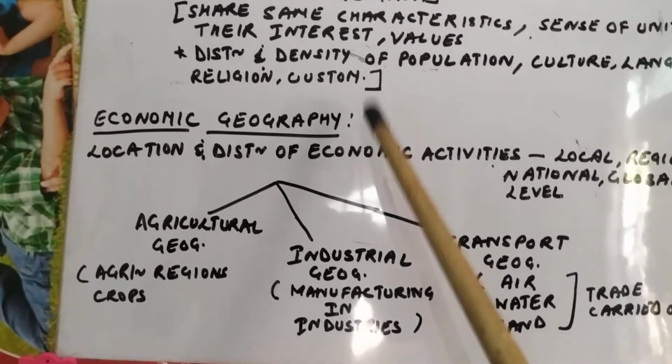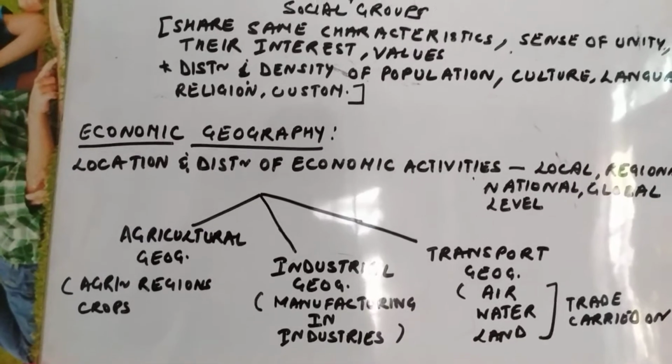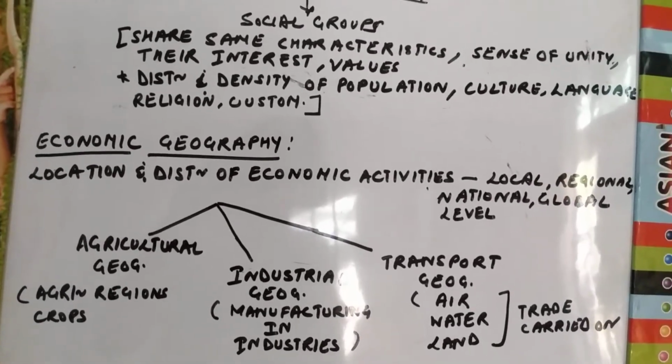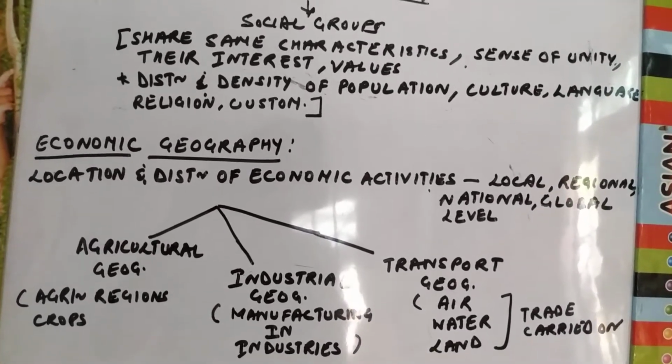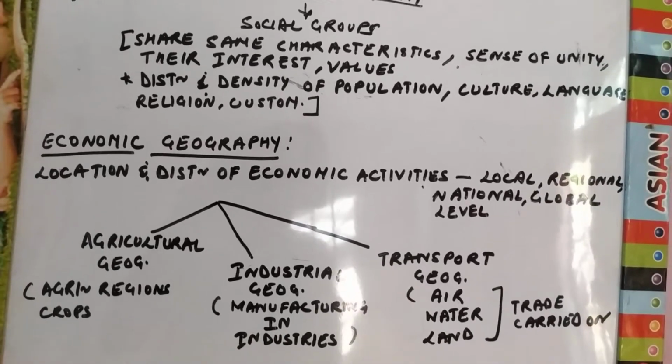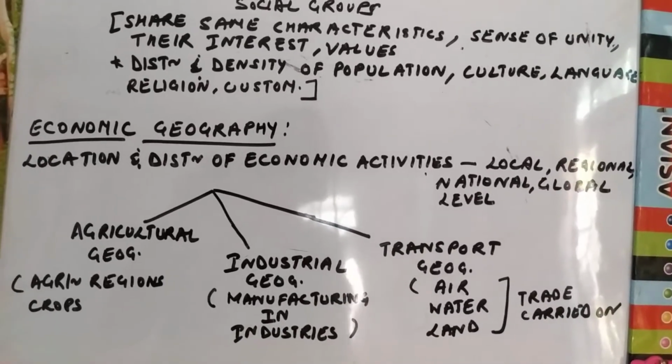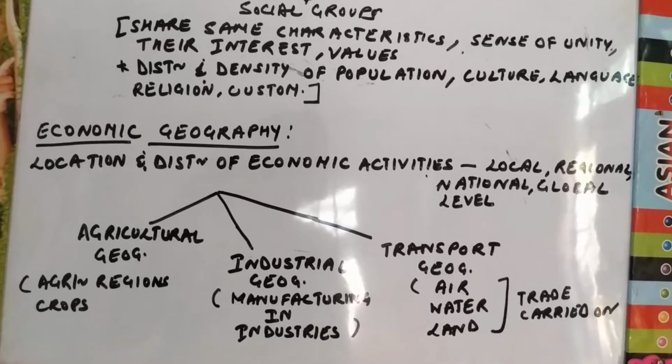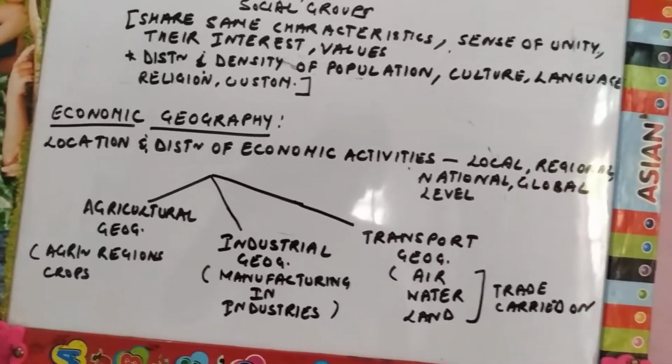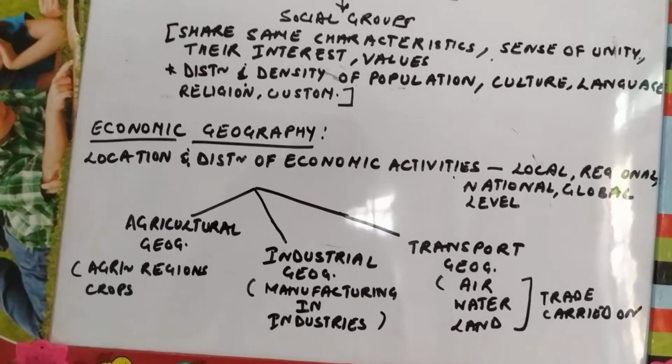Next comes economic geography. In economic geography, we study the location, distribution and economic activities, at the local, regional, national as well as the global level, and how the economic activities are increasing. For example, the tertiary, primary and secondary sectors are all part of the economic activities.